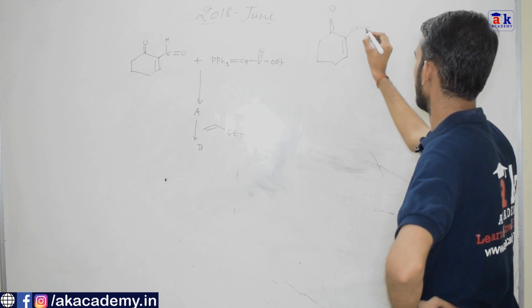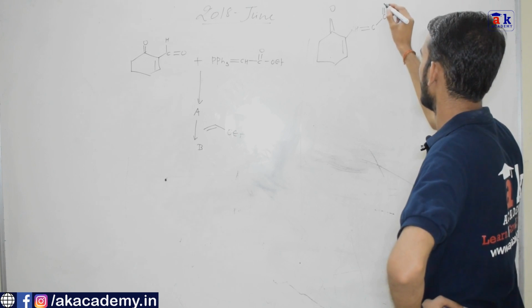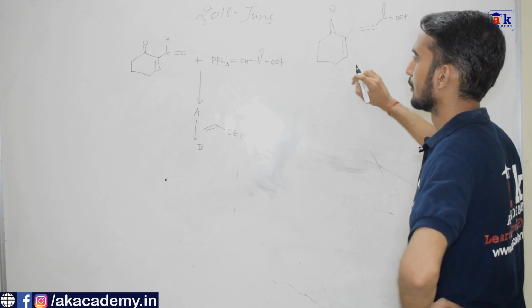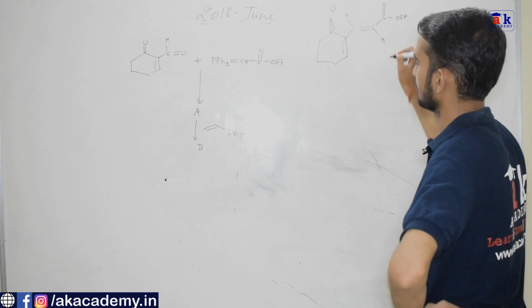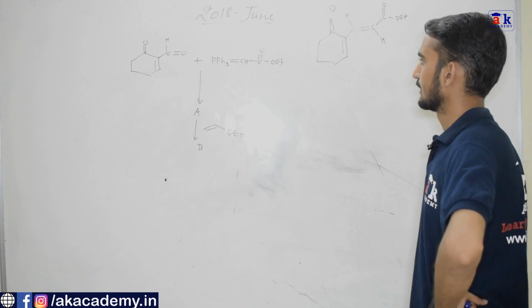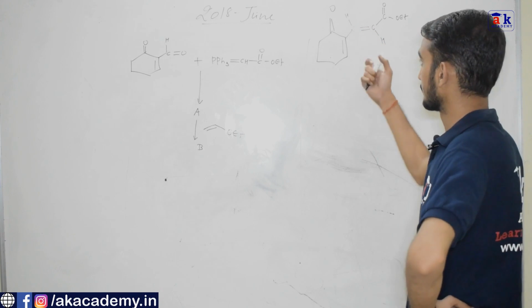CH double bond C double bond O, OEt. Okay, C double bond O, OEt, this hydrogen and this hydrogen. This is a stabilized ylide, and stabilized ylide always gives E alkene. So I have shown the arrangement E or trans. So this is the structure of A.